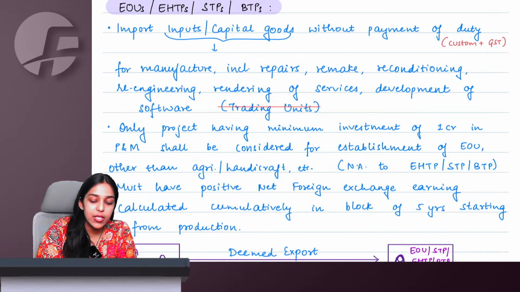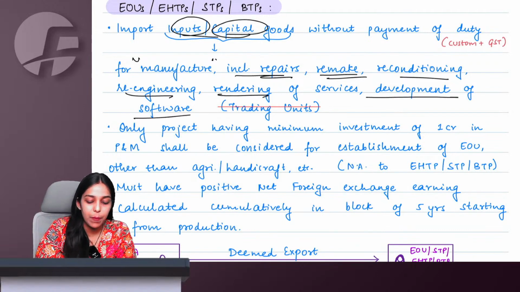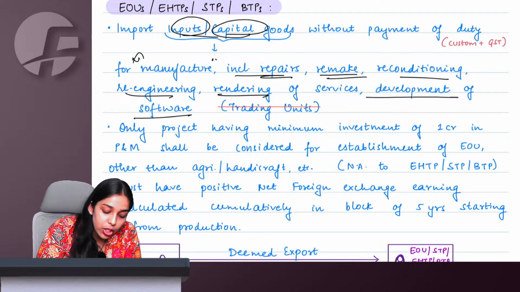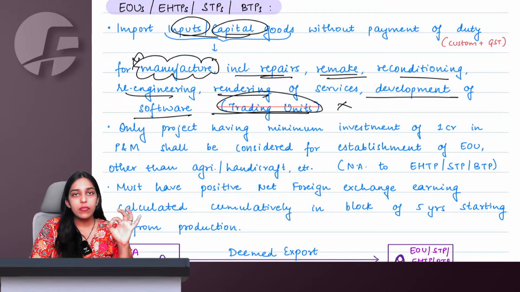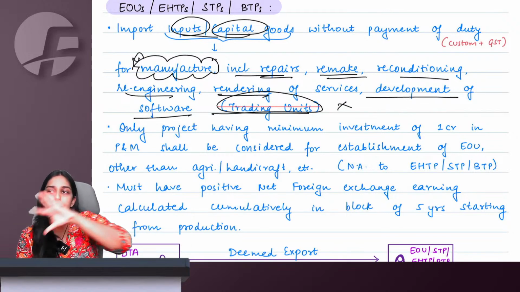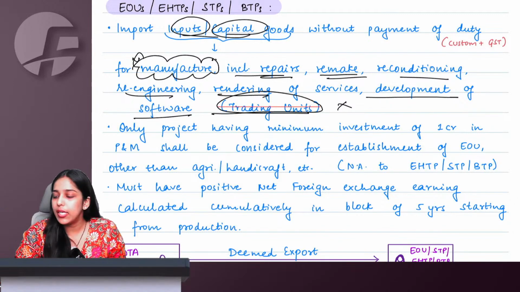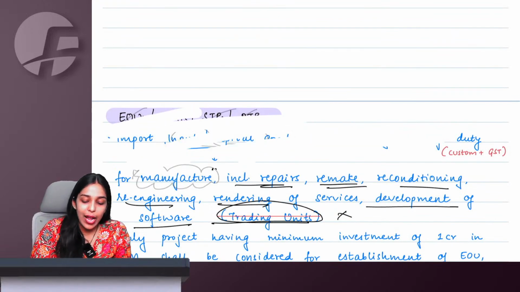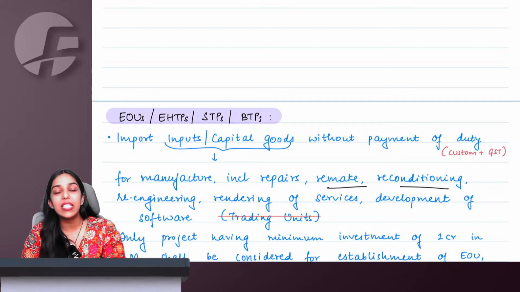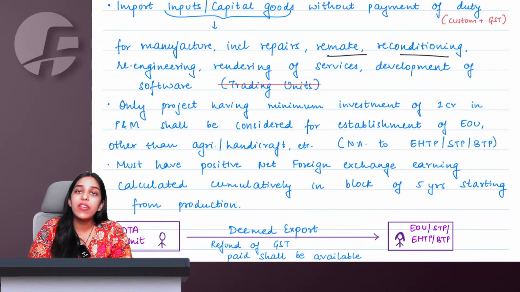But they should use these inputs and capital goods to manufacture, repair, remake, recondition, re-engineer, render services, develop software, anything that they are doing, it should be related to manufacture, repair, whatever. It should not be pure trading. So a person who is simply importing and exporting, I import mobile, I export the same mobile, in that case I cannot be recognized as EOU, HTP, STP, BTP. I should actually be engaged in some kind of activity. Manufacturing, repair, remake, recondition, re-engineer, whatever, giving services, everything is acceptable.